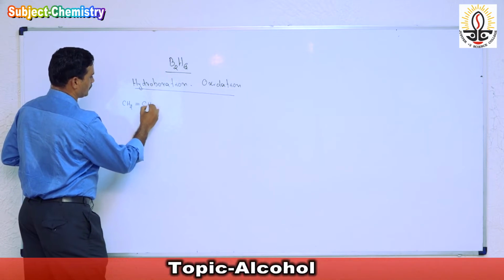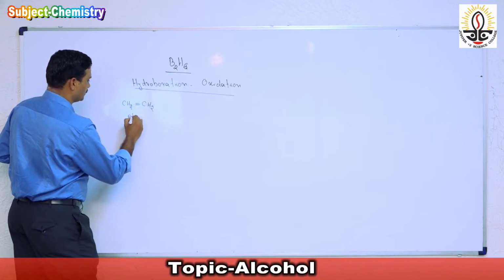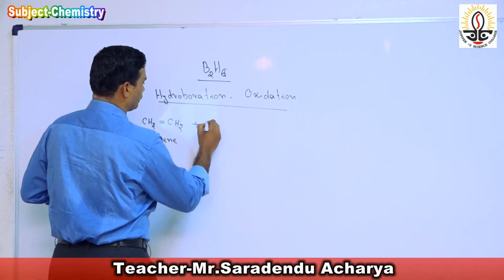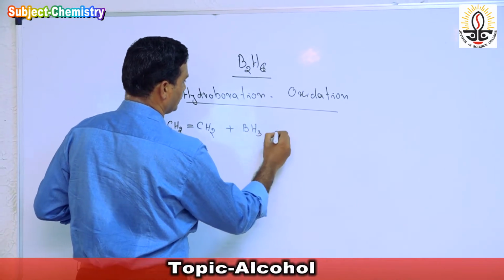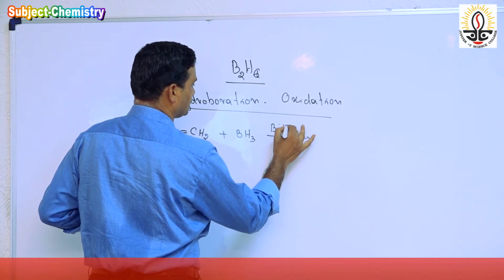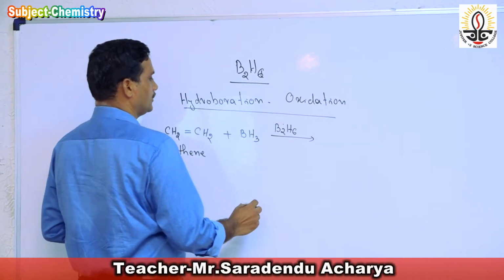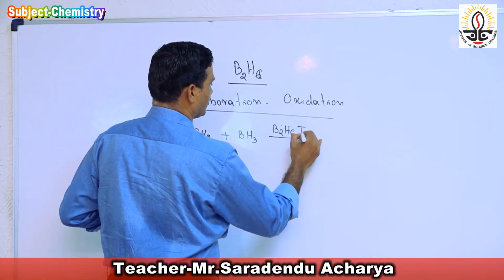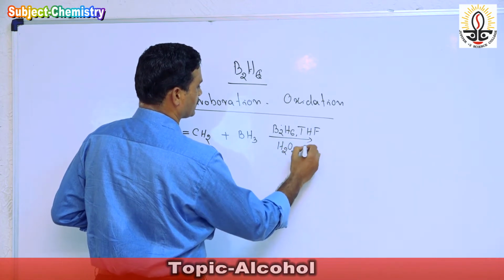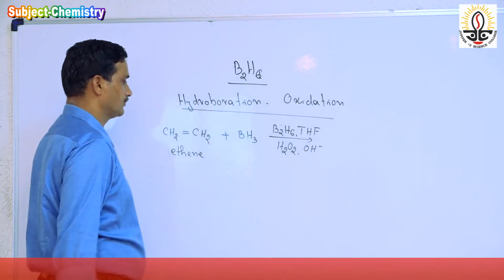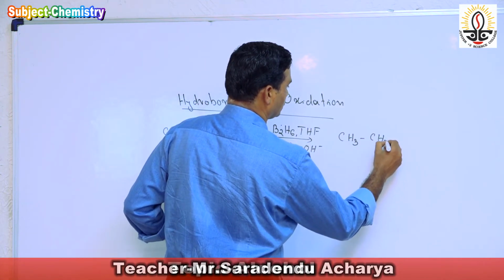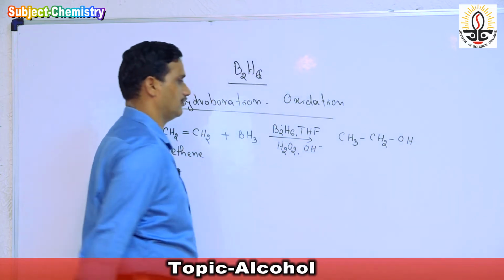So we first take alkene, CH2=CH2. The name of the molecule is ethene. When it is treated with BH3, because B2H6 is the dimer of BH3, in presence of tetrahydrofuran, and hydrogen peroxide in alkaline medium, we get the alcohol, that is ethyl alcohol.